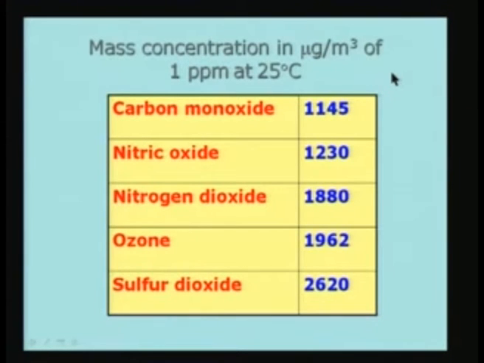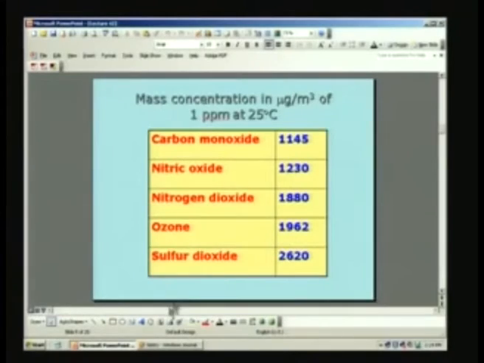So let us look at various ways of representing the gas concentration. I will come back to this slide after I go through a little bit of background. So I am going to look at the various ways of specifying gas concentration.